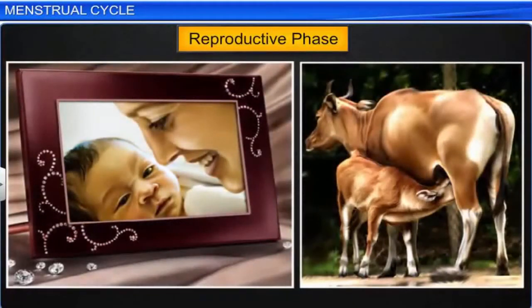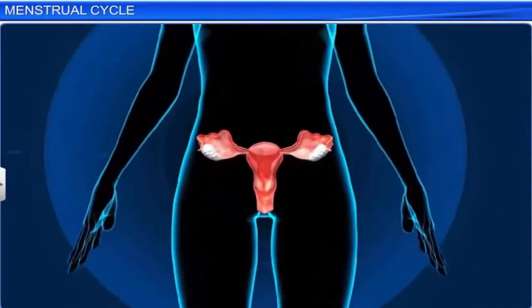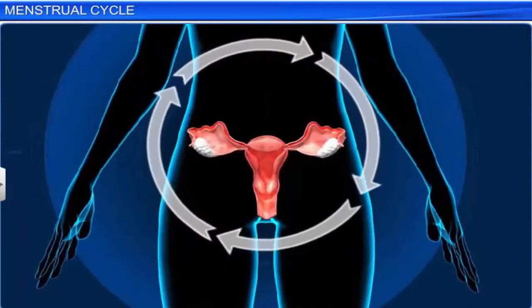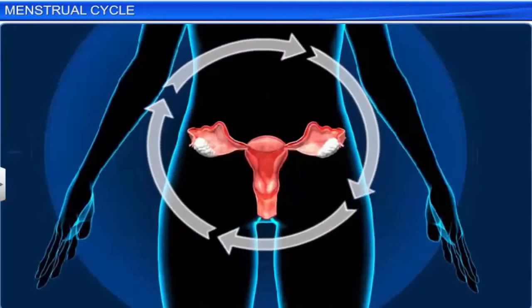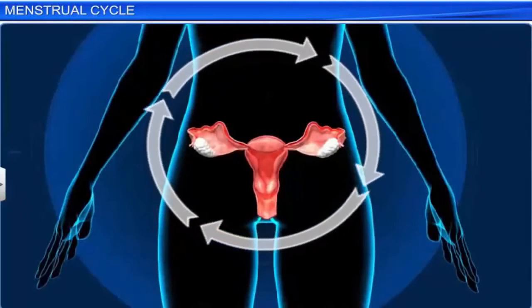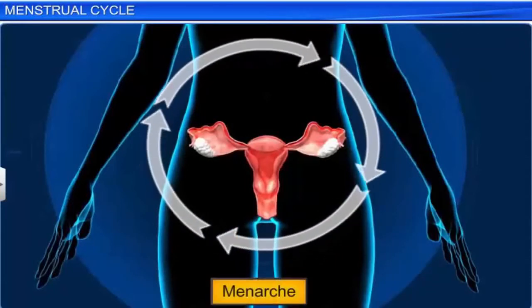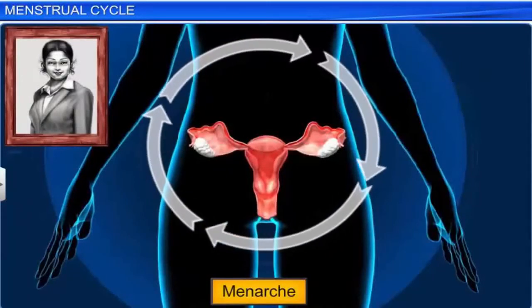Interestingly, most organisms display certain morphological and physiological changes during the reproductive phase. Human females, for instance, experience the menstrual cycle, which is defined as cyclical changes in the genital system during the reproductive phase. Incidentally, a woman experiences her first menstrual cycle, called the menarche, at the onset of puberty, usually between the ages of 9 and 12.